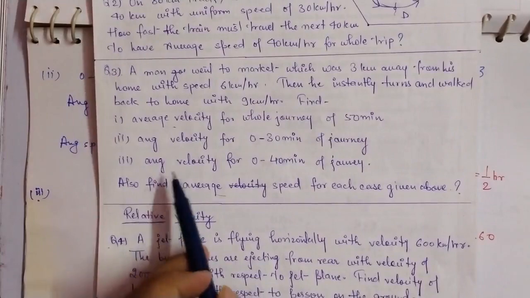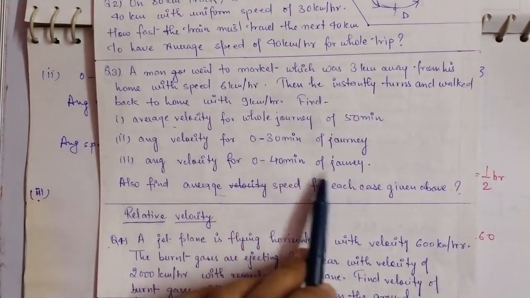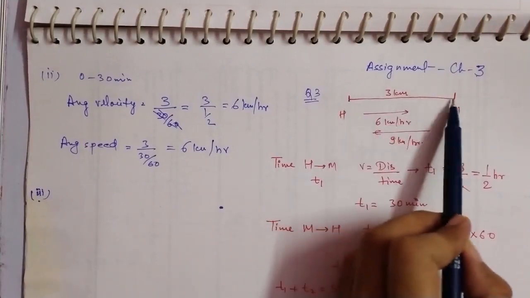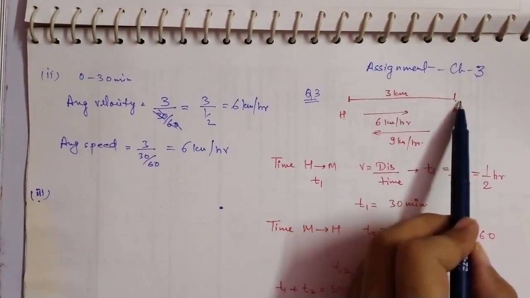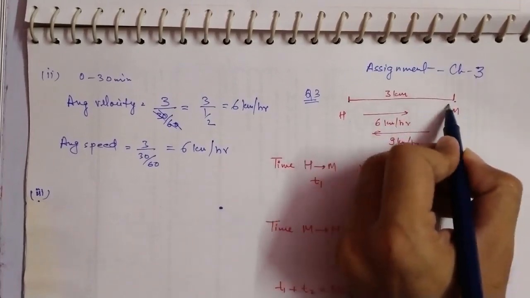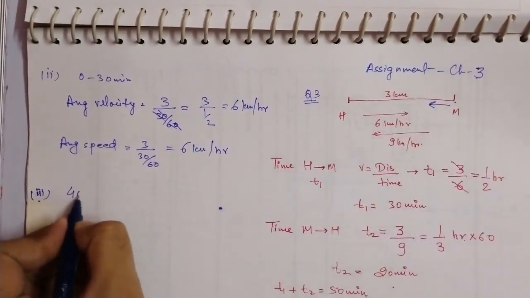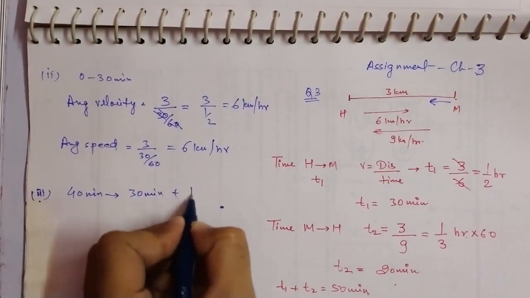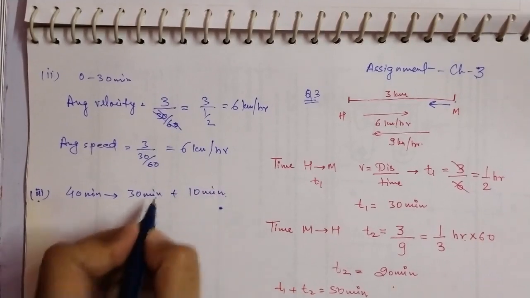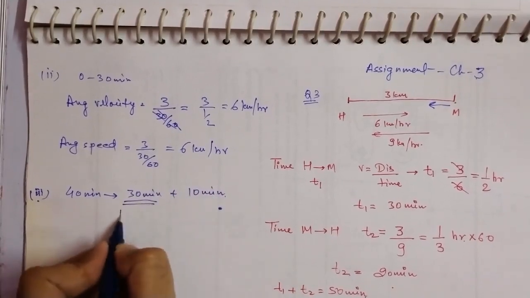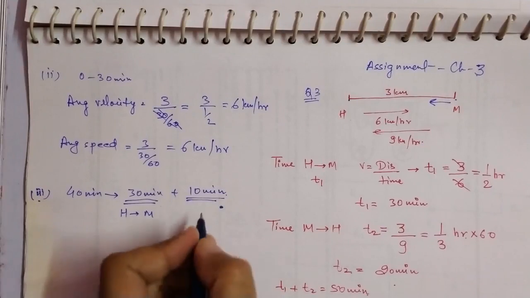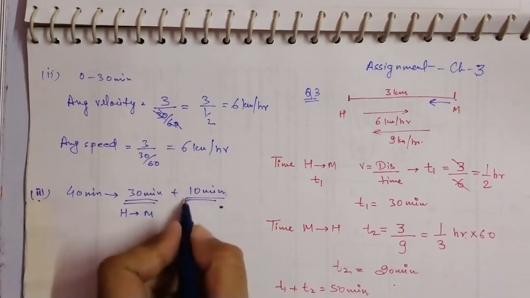What is asked is the average velocity for 40 minutes of journey. Now in this question there is a certain trick. It has taken 30 minutes to come to the market, and then he returned. So if we talk about 40 minutes, we can break it into 30 minutes plus 10 minutes. What is the meaning of it? For 30 minutes he went from home to market, and then in 10 minutes he has already turned back, so he must have traveled for 10 minutes, but with what velocity?